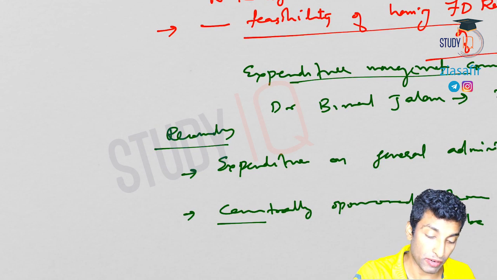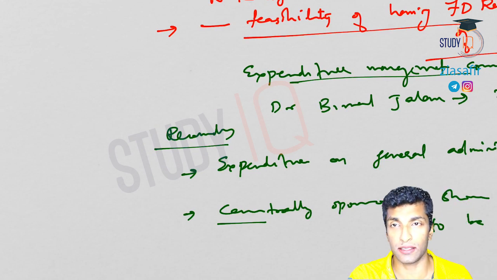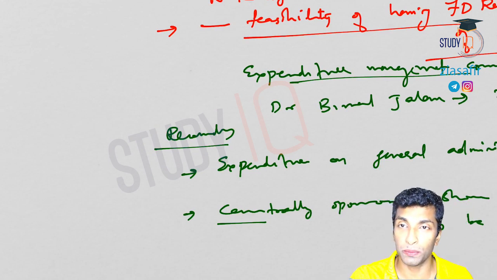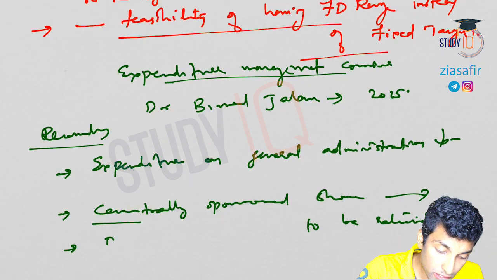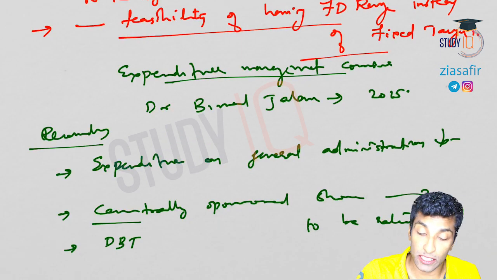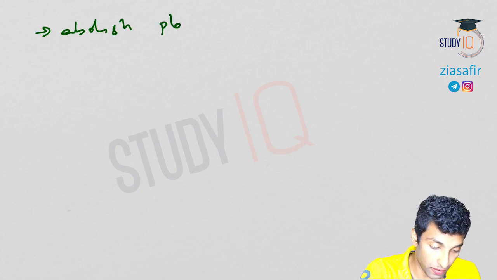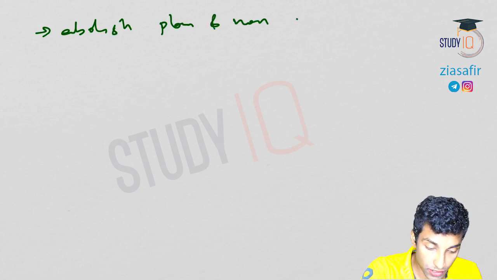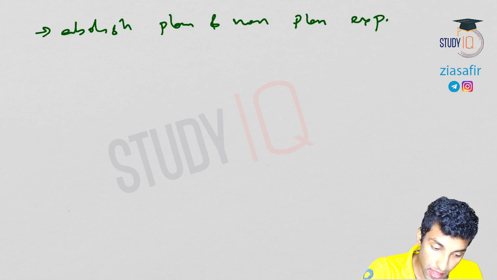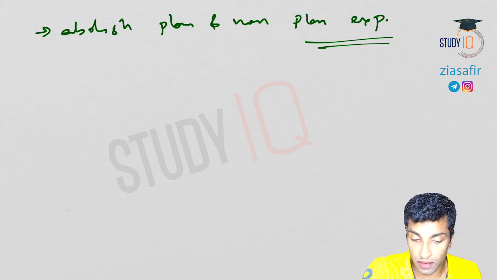I hope you know the difference between centrally sponsored scheme and central sector scheme. Watch the previous video. Okay, then third one, all subsidies and welfare payments to be replaced by DBT. So DBT instead of all subsidies and welfare payments. Then abolish plan and non-plan expenditure, that we have already discussed. Abolish plan and non-plan expenditure.